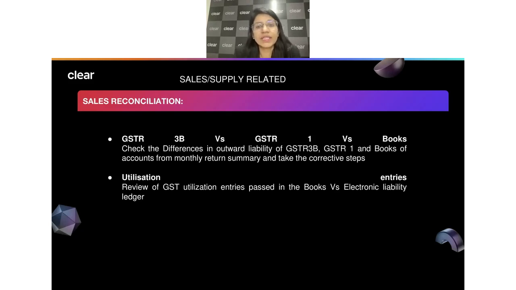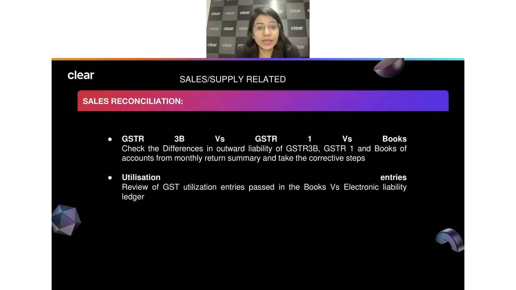But let's say there is a sale of mutual funds, some investments you have made, and then you have sold the mutual fund. There we know that we have to do certain reversals. So you should understand that in case of the sale of mutual fund we have to do certain reversals, and whether the reversals are done properly or not, right? Though there is no GST to be charged because it's an exempt supply, at the same time we understand that there is some ITC to be reversed, whether that ITC is reversed or not.